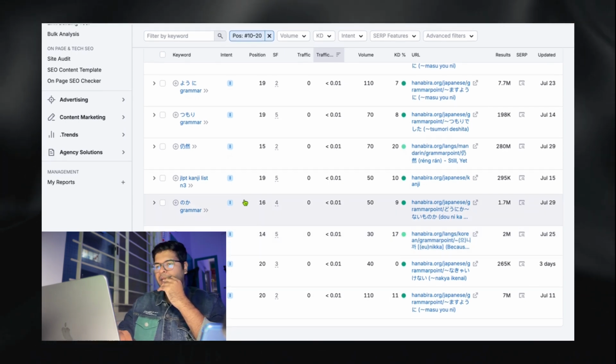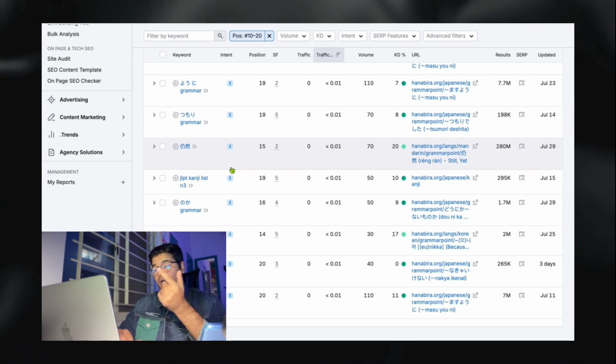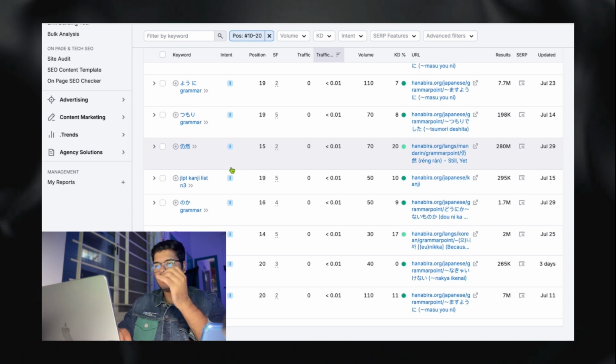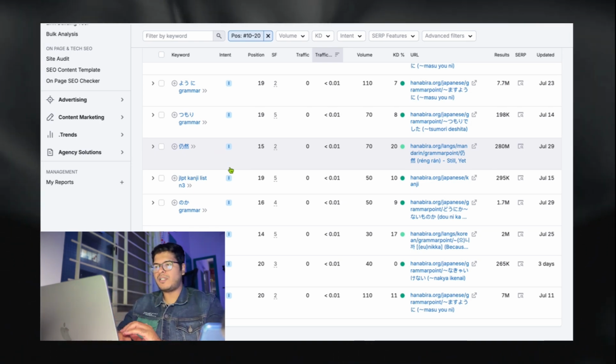But I think, yep, you are going right. You just have to work, I think, more on the backlinks part, more on the UI part, and then lastly on the internal linking part. So I think this was the SEO thing. Let's jump onto the content.